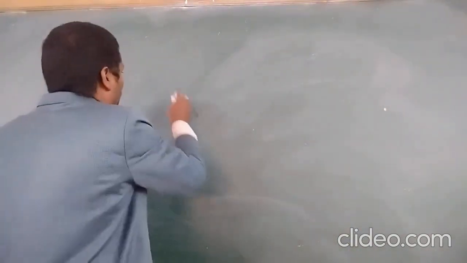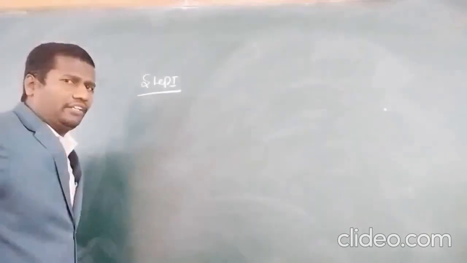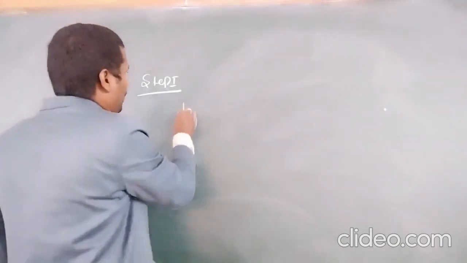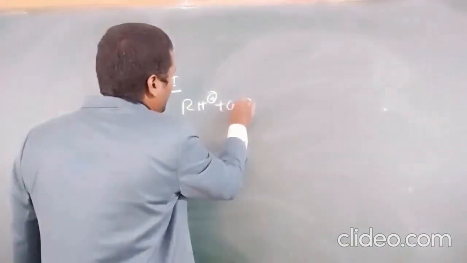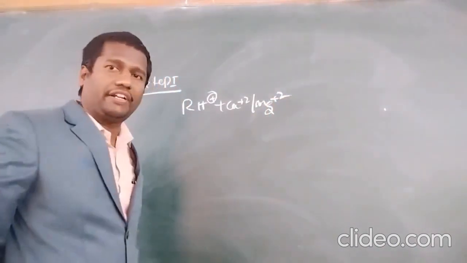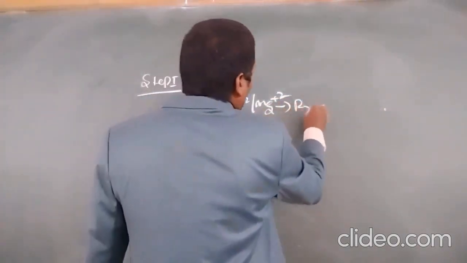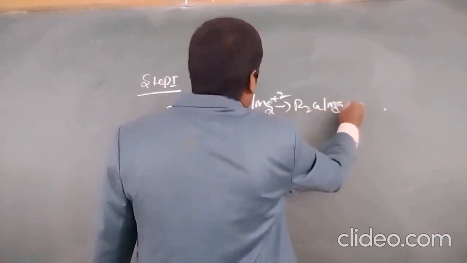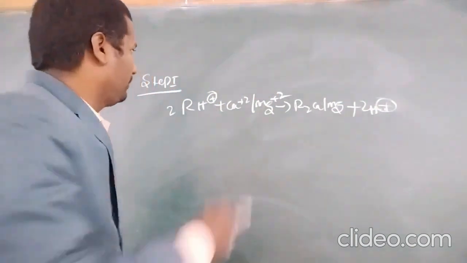In step 1, what are the equations? In step 1, RH plus resin reacts with Ca plus 2 or Mg plus 2 ions. These are filtered in the cationic bed to form R2Ca or R2Mg plus 2H plus ions. This is step 1.